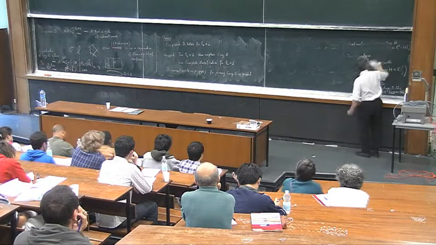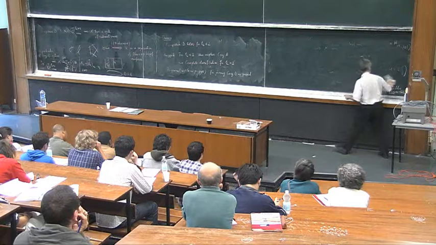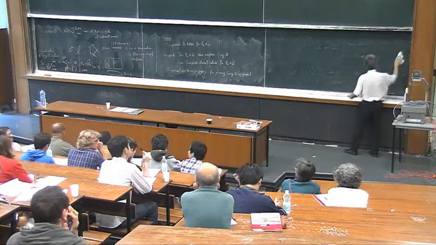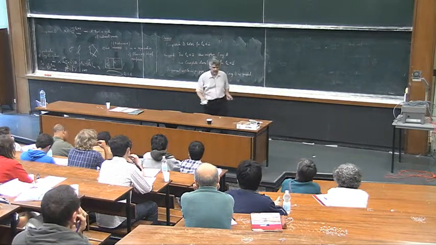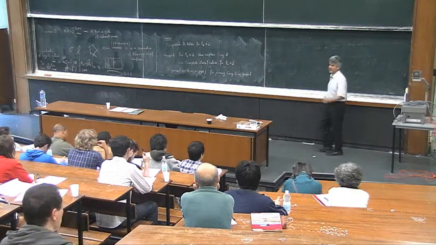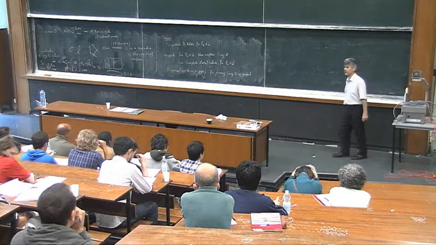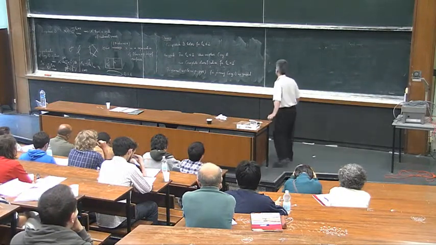And now something about the methods. I have something like 30 minutes left. This will be sufficient to make an introduction on the gauge theoretical part, the gauge theoretical tools I'm going to use.